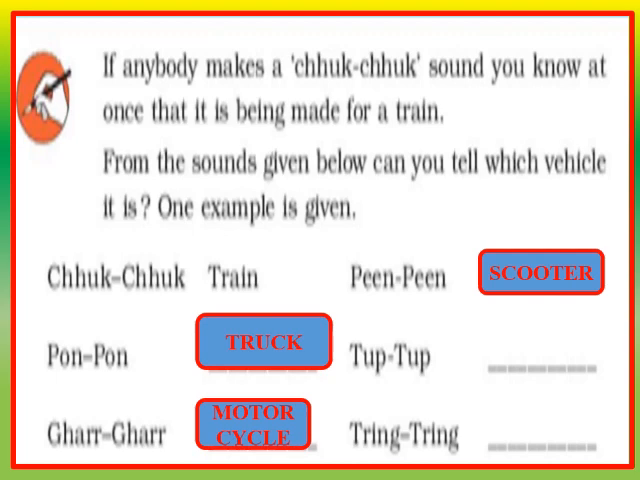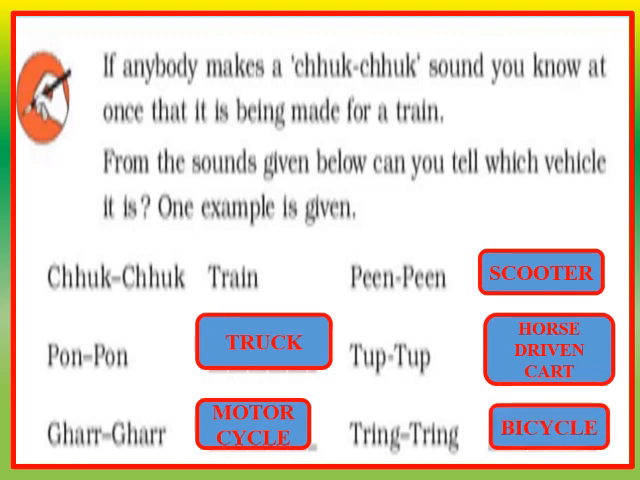Tap tap tap tap. Children, which vehicle makes this type of sound? Yes, it is a horse-driven cart. A horse-driven cart makes tap tap tap sound. Let us see the next sound. Tring tring tring tring. Children, which vehicle makes this type of sound? Yes, you are correct. It is a bicycle.